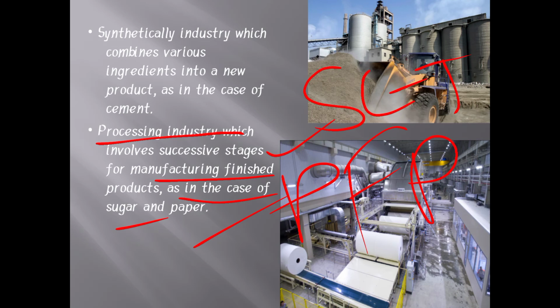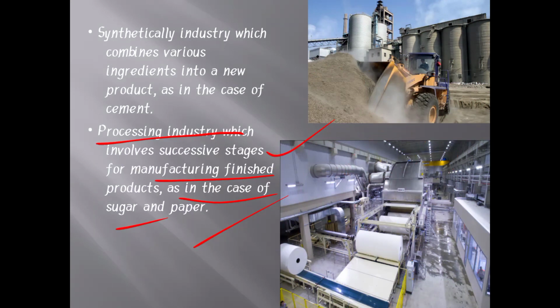After that they mix the chemicals, then next they dry it. Finally we get the sugar. So this is one process. If you pass through that process, only then can you get the final product. That's called the processing industries. So processing industries are those industries which have successive stages or processes. That's called the processing industry.